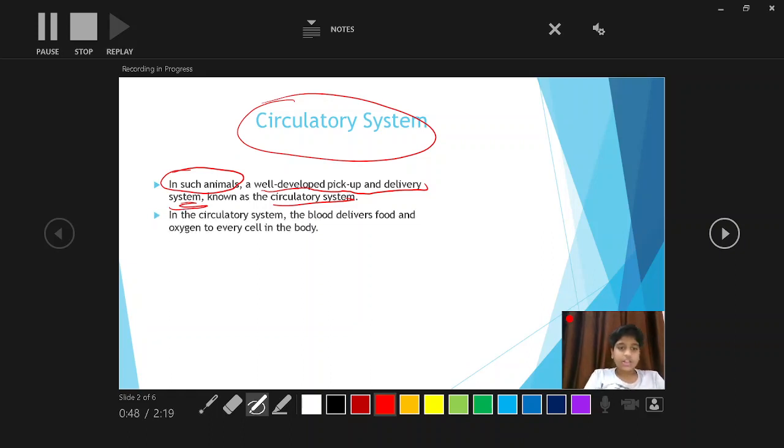Next point, in the circulatory system, the blood delivers food and oxygen to every cell in the body. Blood is very important in the circulatory system. In the circulatory system, the blood delivers, means delivers,